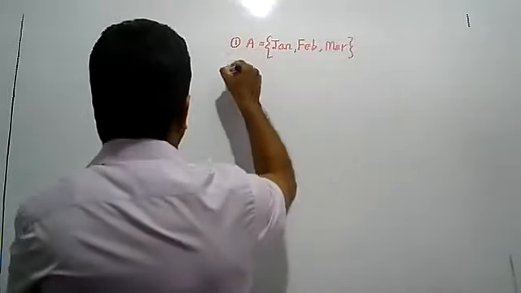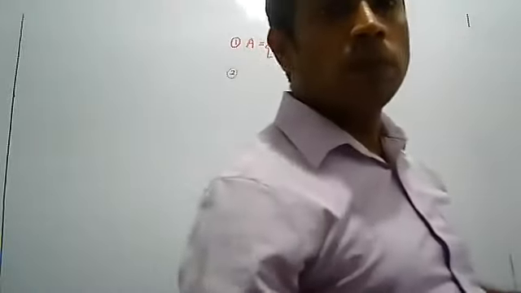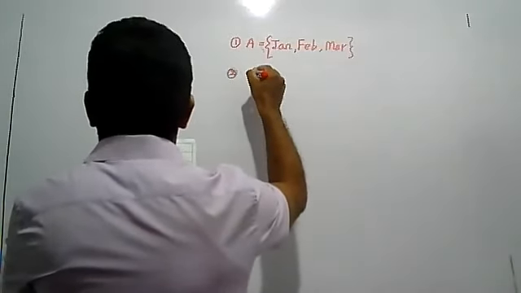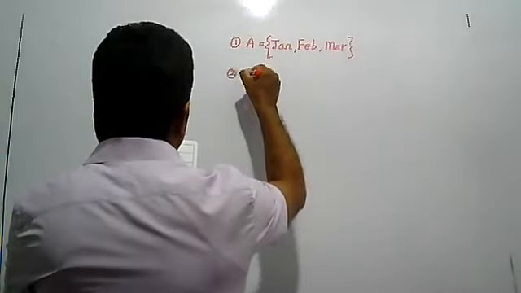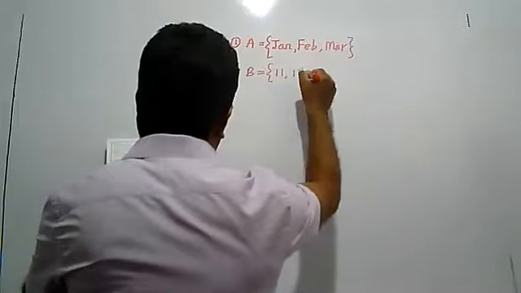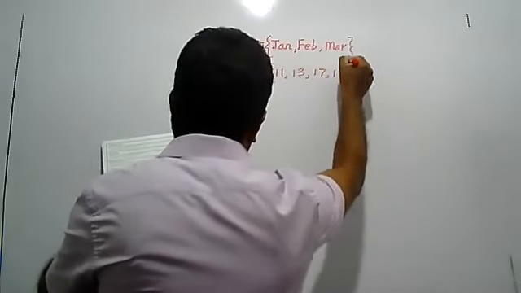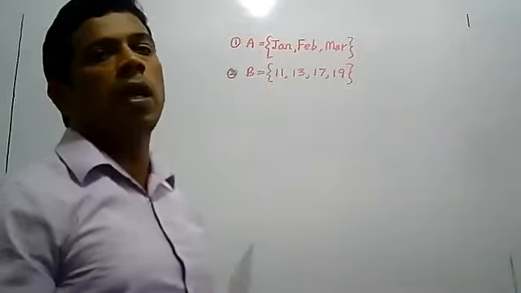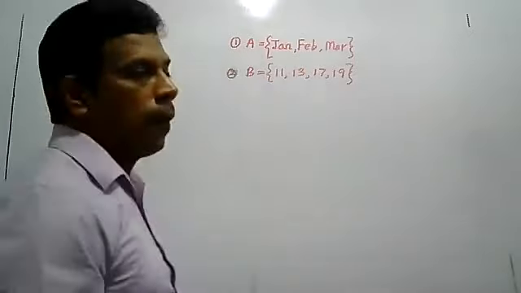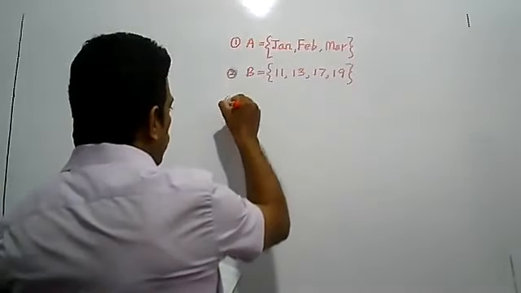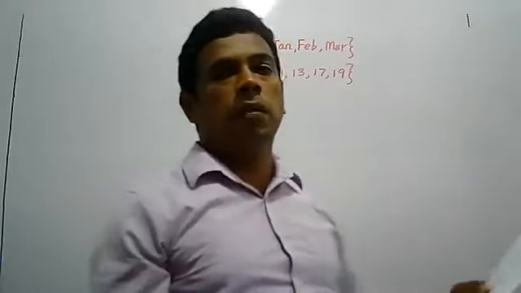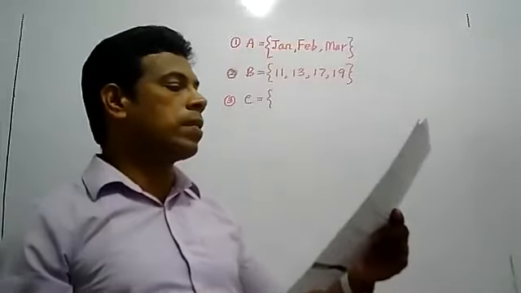Second one, section number 2. Set B, prime numbers between 10 and 20. Prime numbers between 10 and 20 are 11, 13, 17 and 19. Put a tick if your answer is correct.